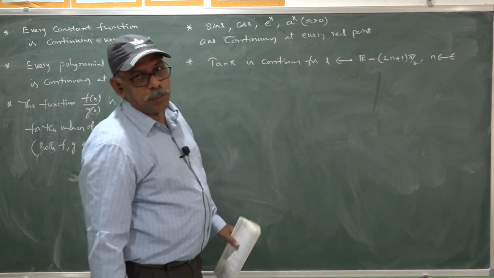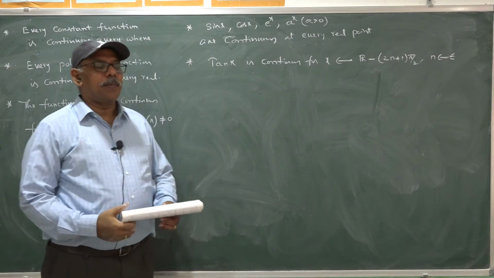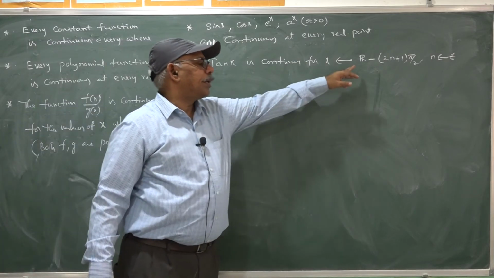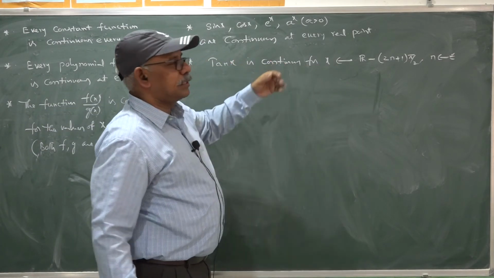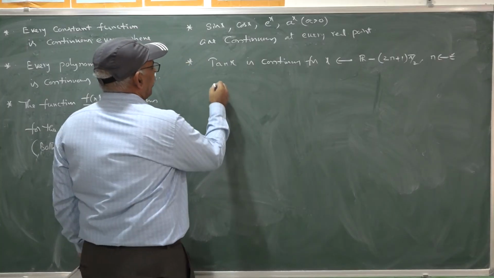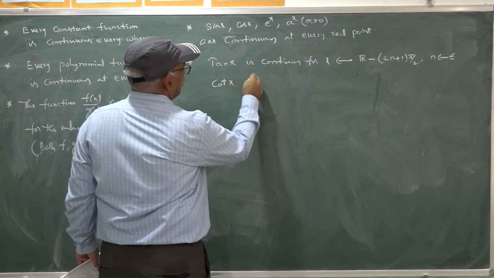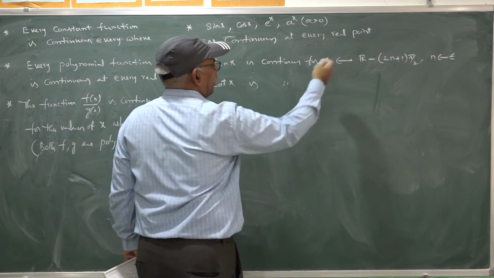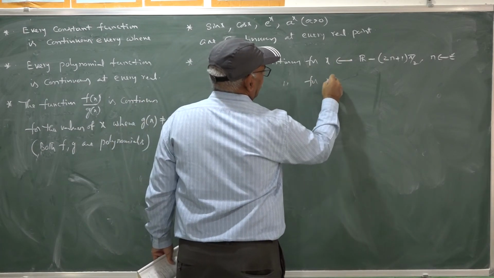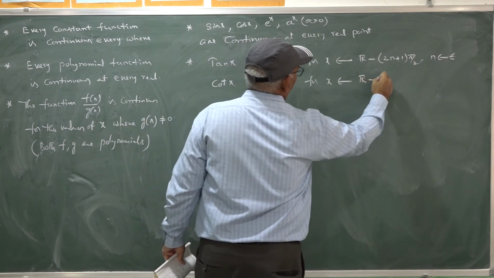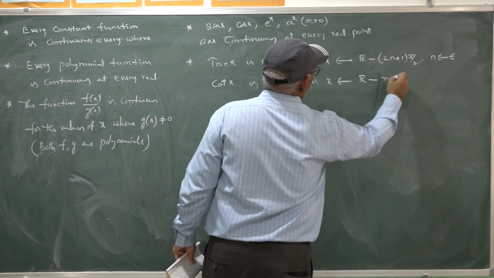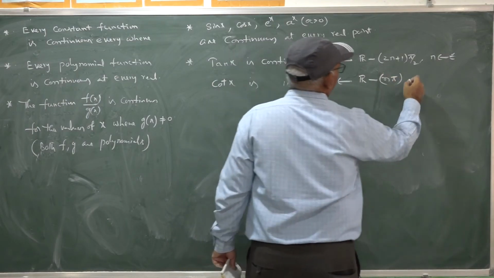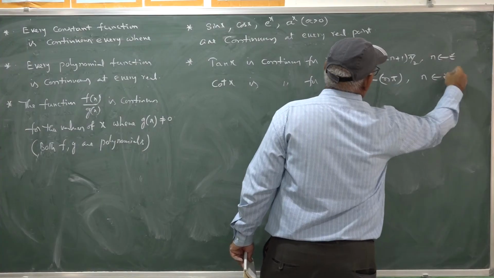Except odd multiples of pi by 2, for the remaining real values of x, tan x is continuous. Whereas cot x is continuous in its domain. These are all domains of the functions: x belongs to R minus n pi, n being an integer.